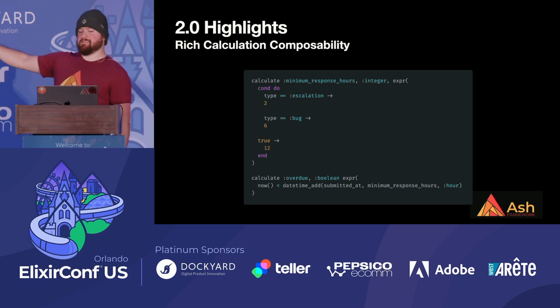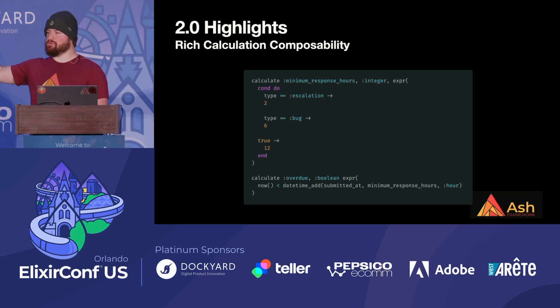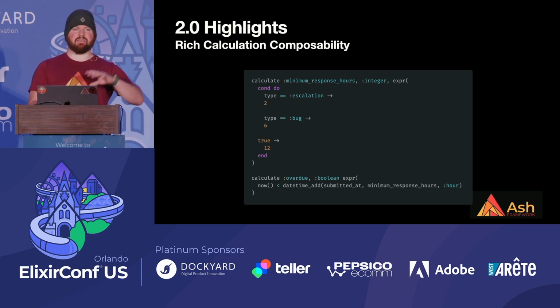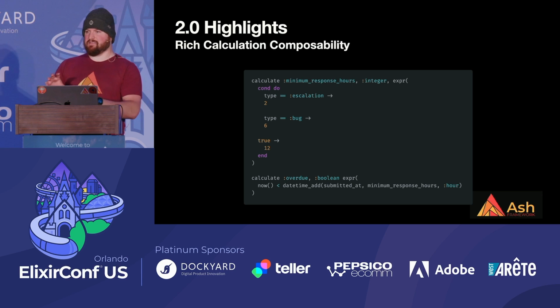What should be there is a picture of a module that has a calculate function in it. And what you can do is express dependencies on other calculations, and the data that you get in that module will be guaranteed to have those calculations and relationships loaded and hydrated for you. So you can just focus on the work that you have to do, not on how to get the data that you need to compute this property.